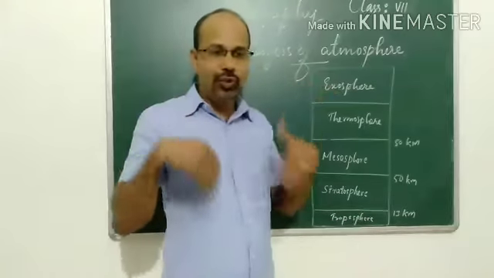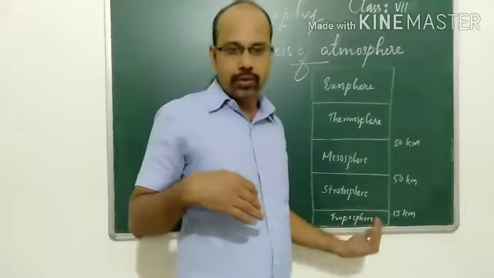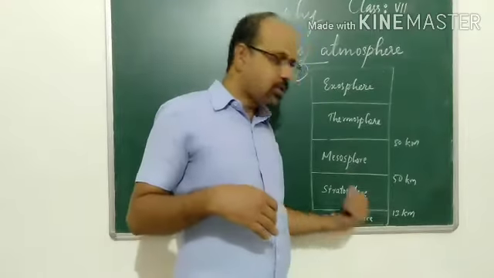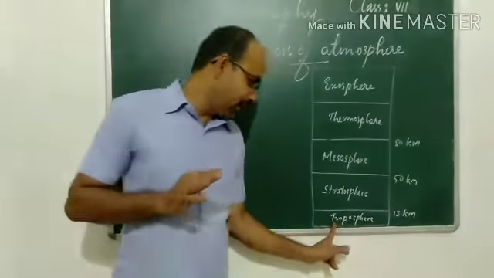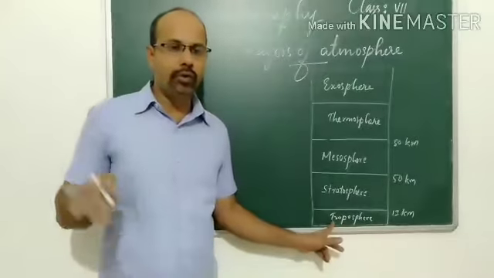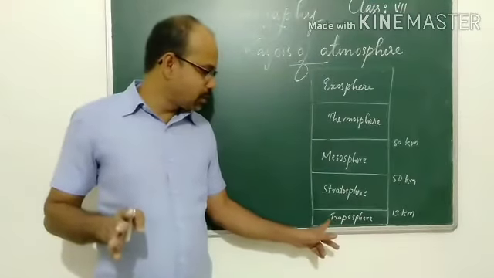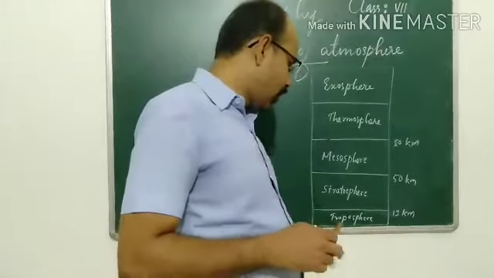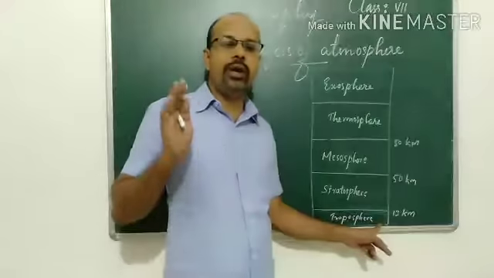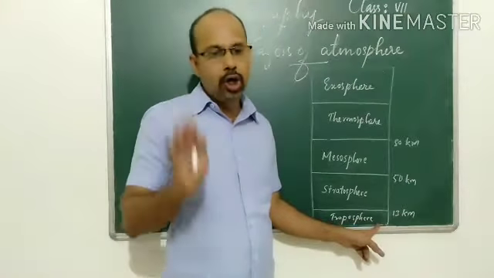The air which we breathe, oxygen, is found here. In the troposphere, oxygen is available. Almost all the weather conditions taking place, the rainfall, fog, hailstone, etc., can be seen in the troposphere only. All the weather phenomena take place in the troposphere.